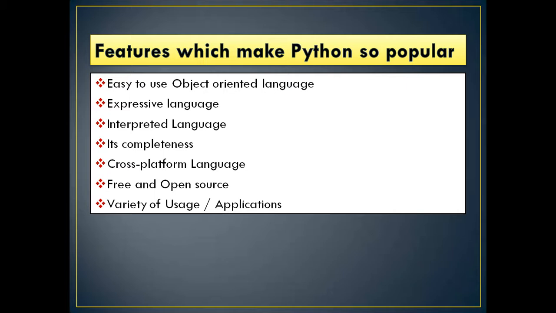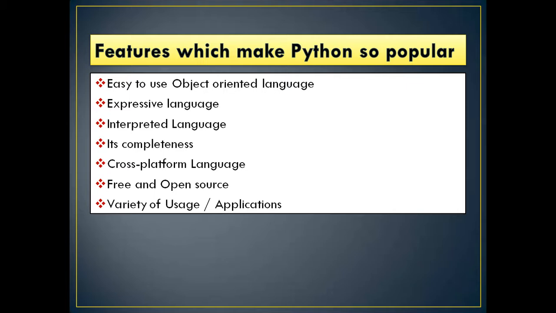The language is very expressive. It is an interpreted language, because we have seen last year the difference between an interpreter and a compiler. It is also a cross-platform language. Cross-platform means a program written in Python on one platform can also be executed on some other platform.